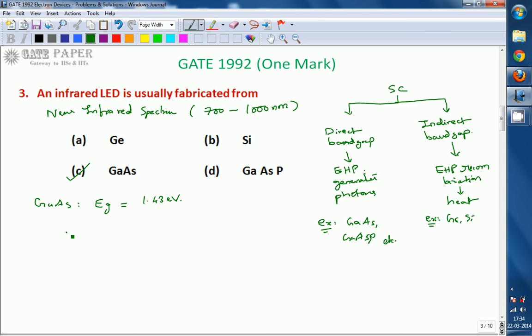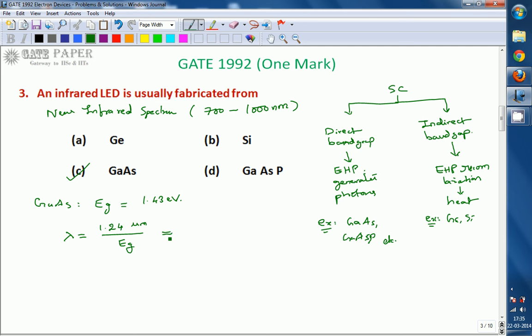The wavelength of any material can be calculated using this formula: lambda equals 1.24 micrometers divided by Eg, where Eg is the energy gap of that particular material.